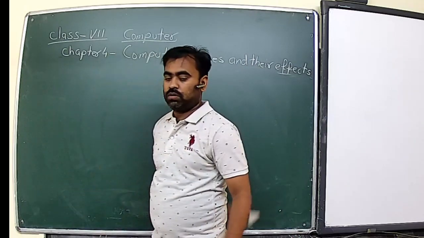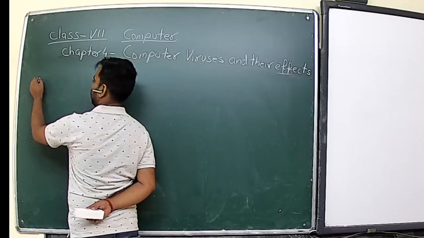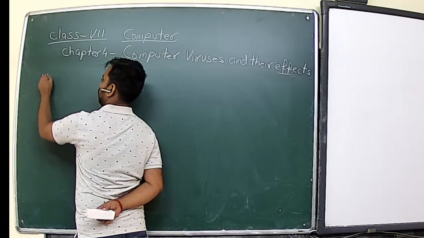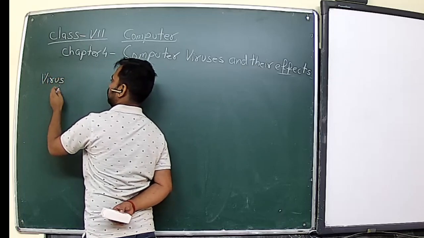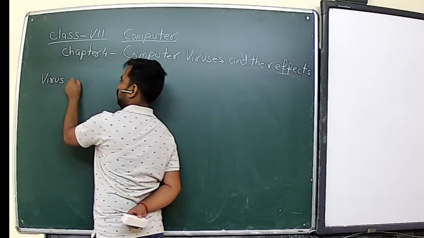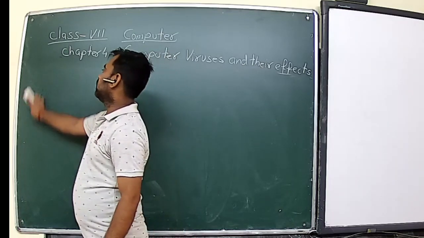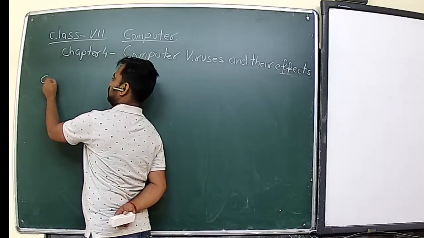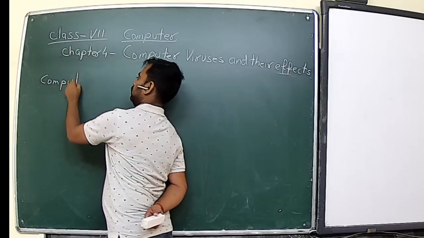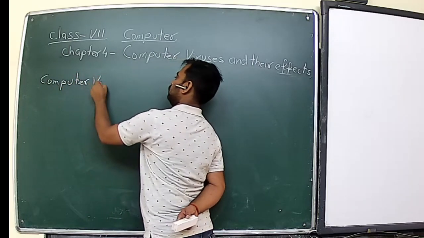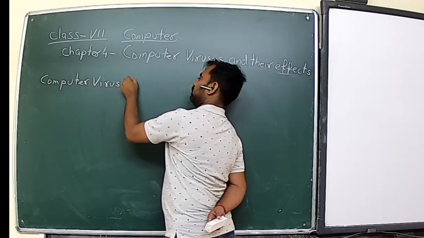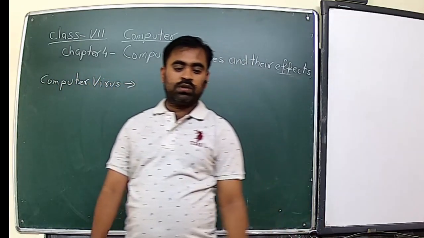So first of all, what is a virus? Or you can say what is a computer virus.